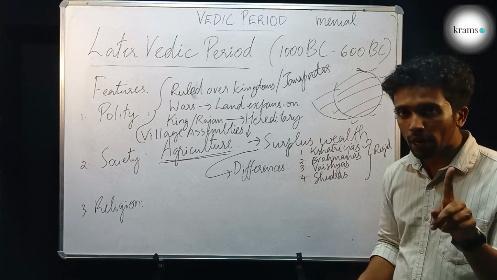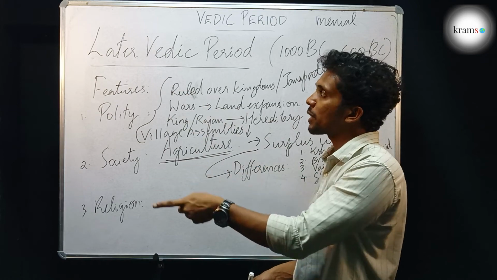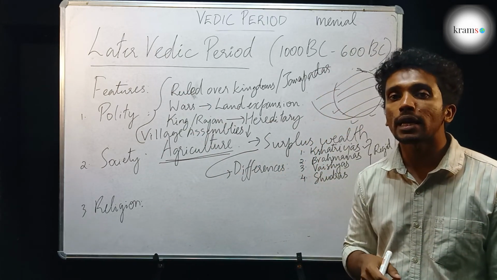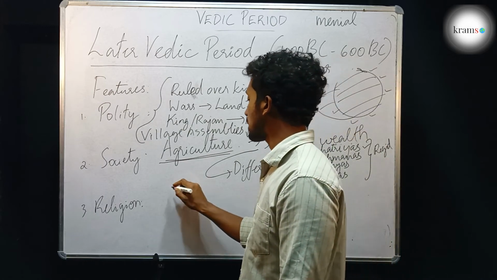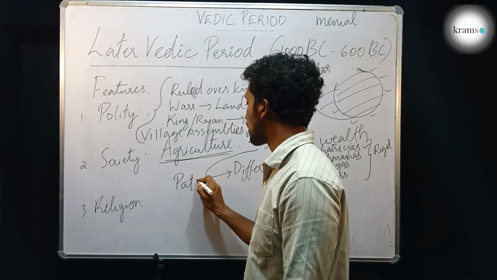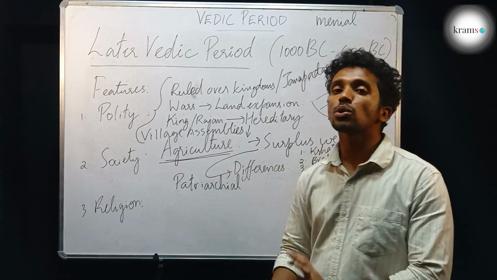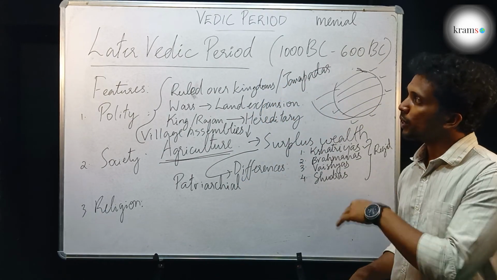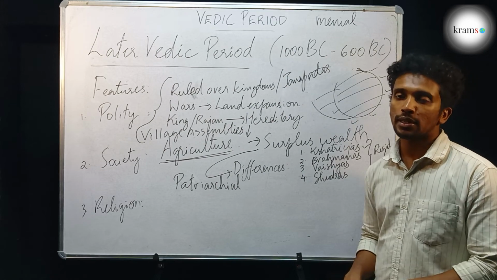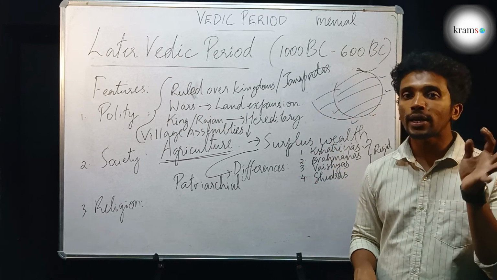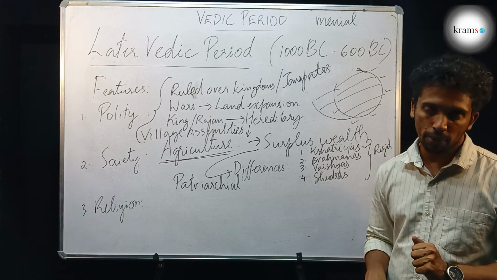We have to add one point in both the early Vedic period and later Vedic period, that the society is mainly a patriarchal society. Meaning, the head of the family was always a male member. During the early Vedic period also it was a patriarchal society. During the later Vedic period also it is a patriarchal society. Meaning, always the house will be headed by the male member.